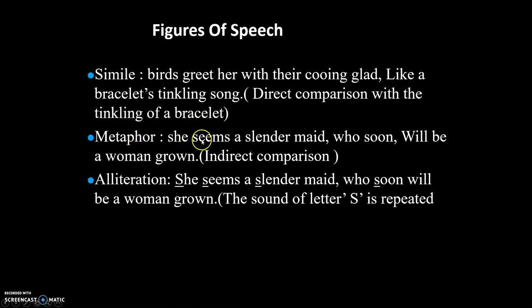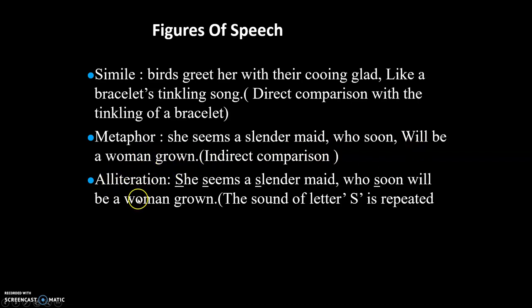Then metaphor: "She seems a slender maid who soon will be a woman grown." So this is an indirect comparison. There is no like or as in it, but there's a comparison. Autumn is compared to what? A slender maid who will be a woman grown.